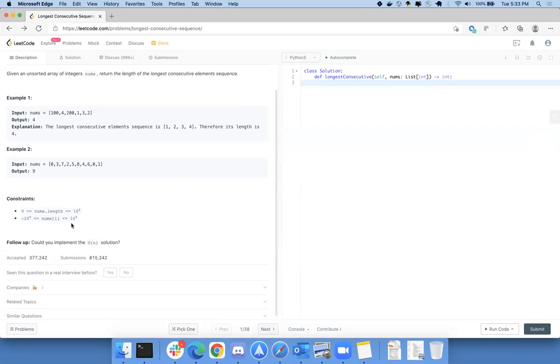I can quickly write and see. It might not run. So do you want to quickly code it up on your LeetCode? Yeah, I'll code it up and get back in 5 minutes.